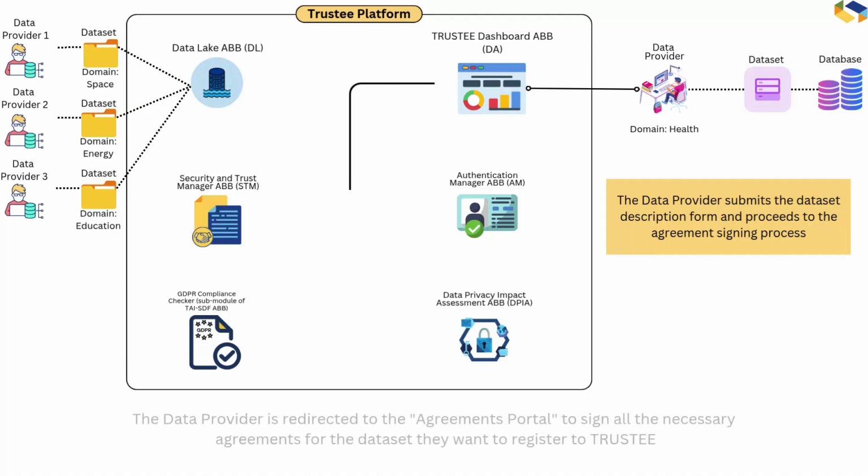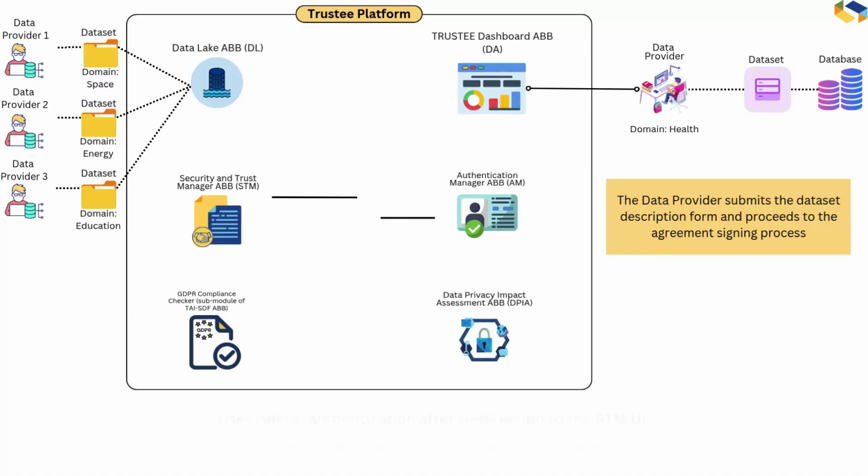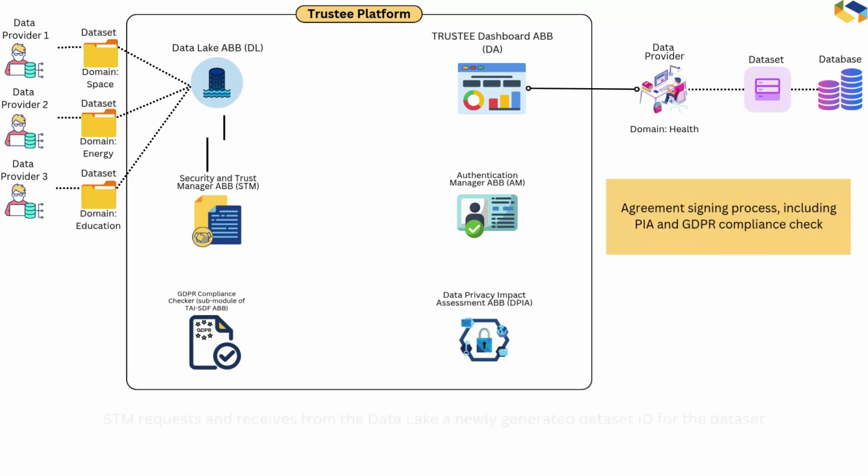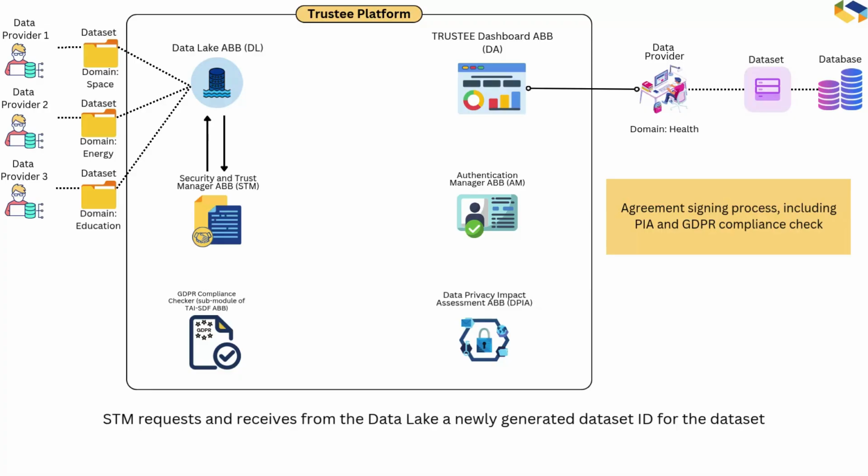The data provider is redirected to the Agreements portal to sign all the necessary agreements for the dataset they want to register to trustee. The user is silently re-authenticated after their redirection to the user interface of the Security and Trust Manager component. STM requests and receives from the data lake a newly generated dataset ID for the dataset.